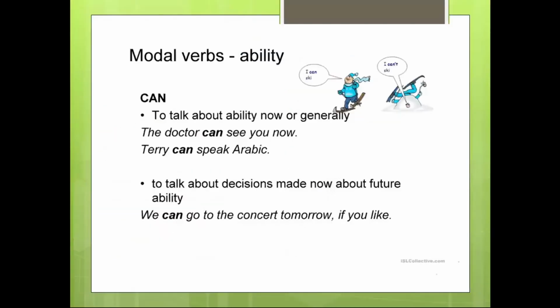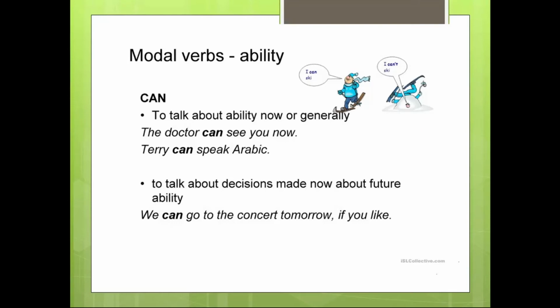Well, let's continue. Modal verbs, ability, can, for example. I can ski. I can't ski. Look at this picture. So, what is can? We use can to talk about ability now or generally. For example, the doctor can see you now. Terry can speak Arabic.